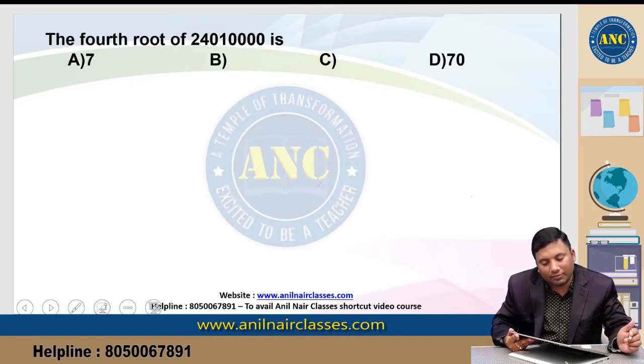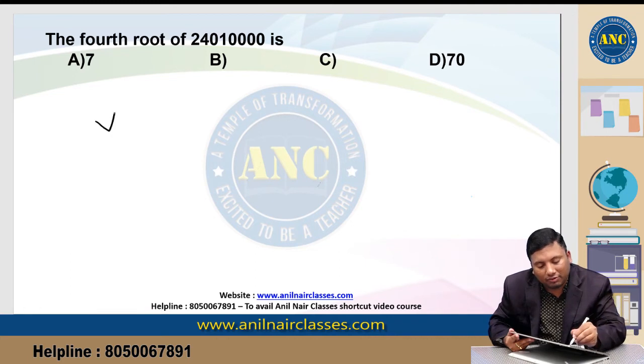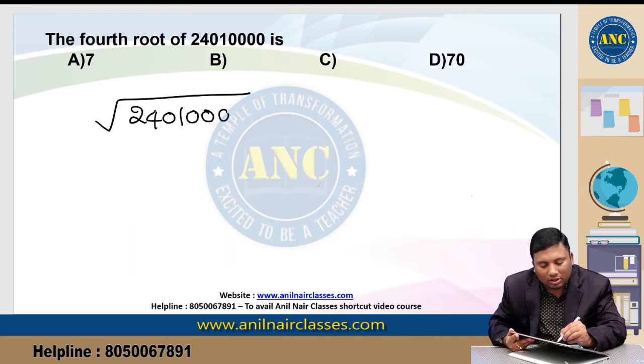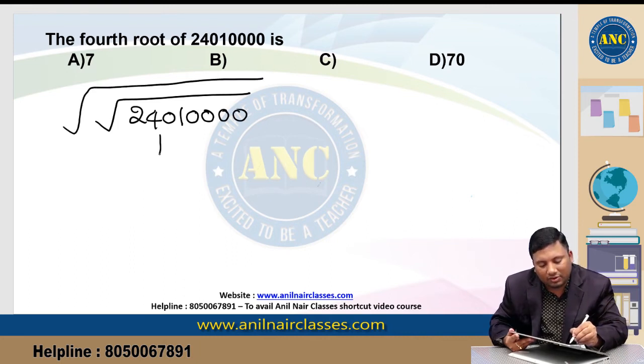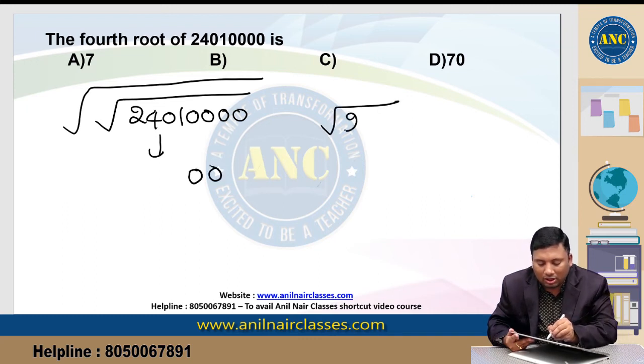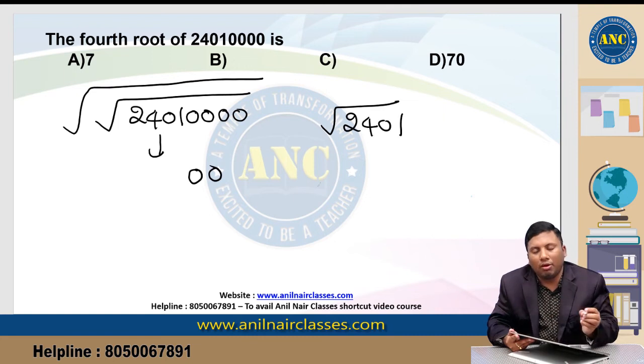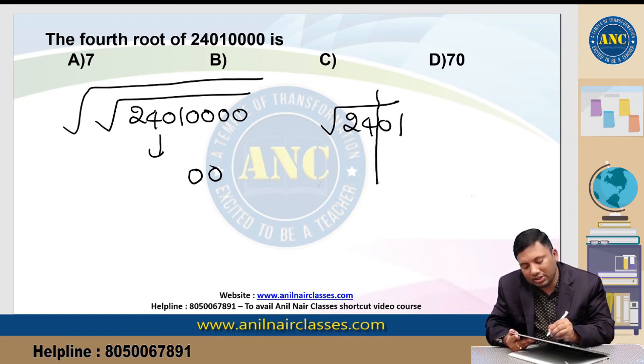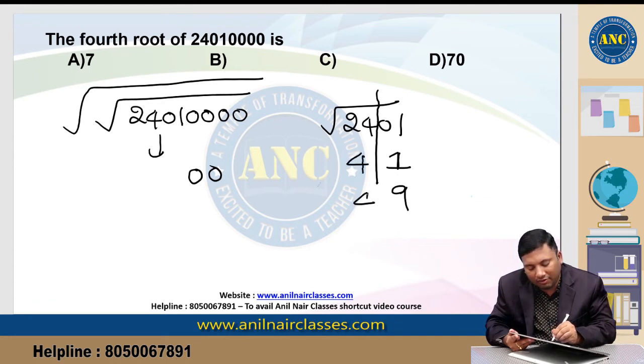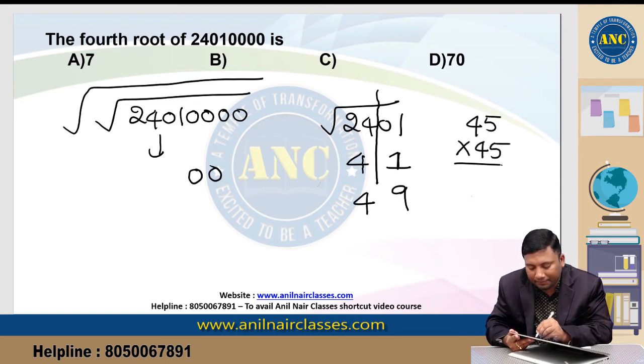Next one. Find the fourth root of 2401 followed by 4 zeros. Fourth root means I will take the square root and then another square root. First we will find this one: 4 zeros will become 2 zeros. Square root of 2401. Keep a slash after 2 digits. 1 square is 1, 9 square is 81. 4 square is 16, 5 square is 25. 41 or 49. So 45 into 45.